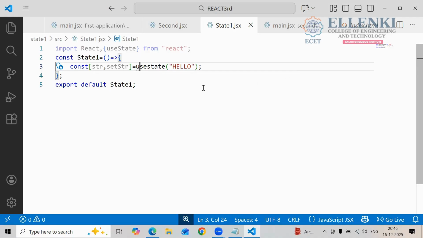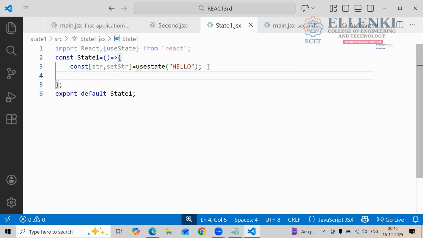Okay, now this is the thing. I defined one data. To catch that data, I am using one variable, the str variable. And if I want to modify the data in str, I am using setStr. Now I have to print this data. Where do I have to write that printing? Where do I have to write the presentation logic? In the return, I have to write the presentation logic.